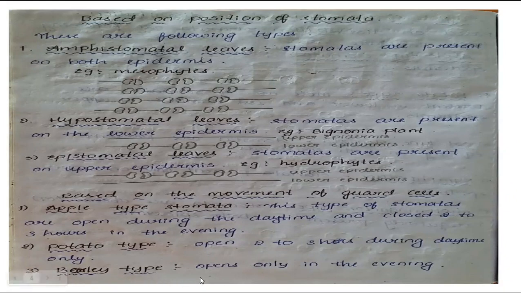And barley type stomata. Barley type stomata means the stomata are open only in the evening time, but the rest of the time they are closed. These are the three types of stomata based on the movement of guard cells.